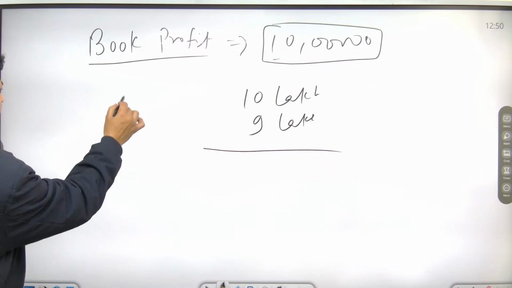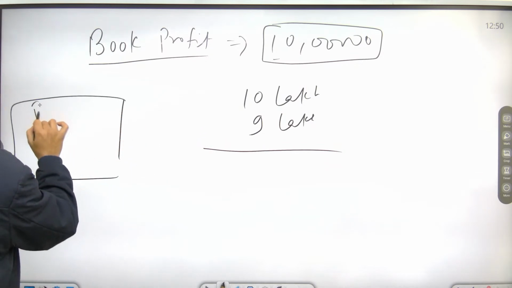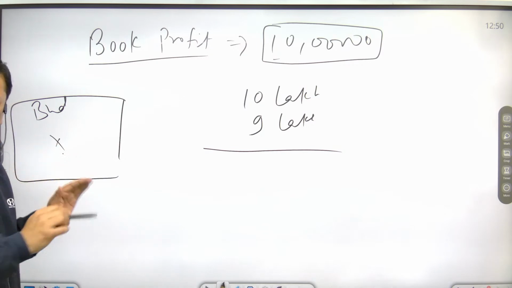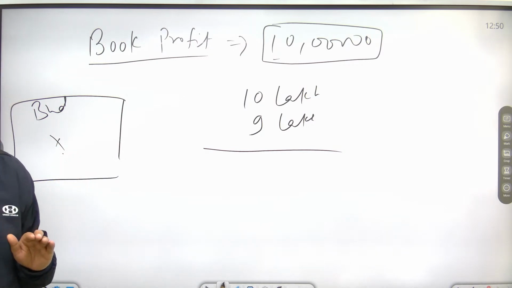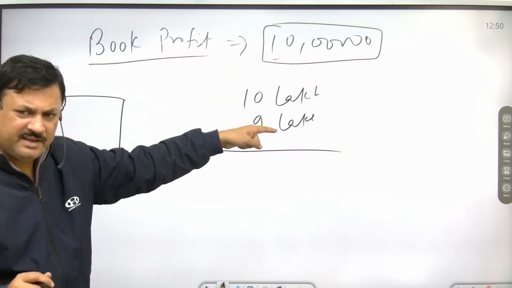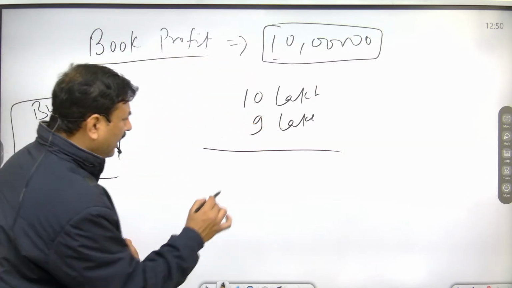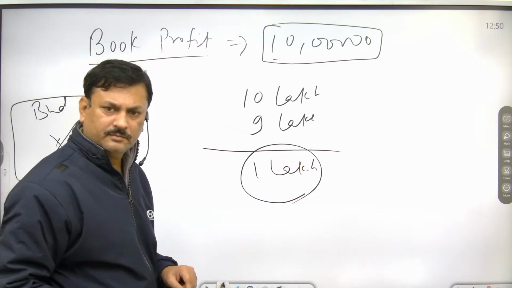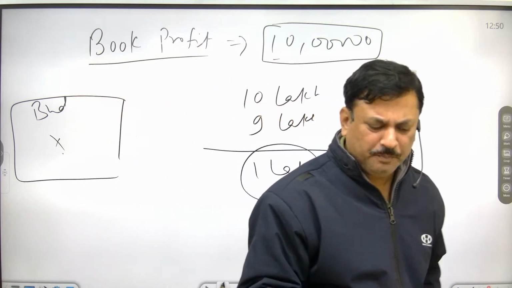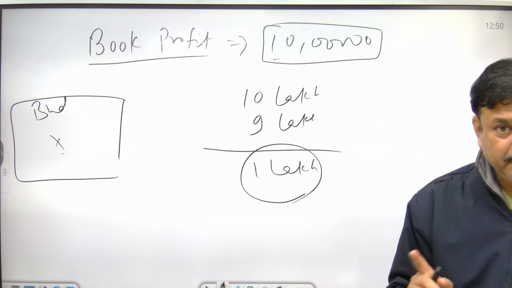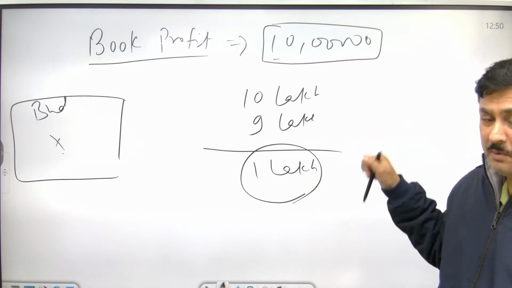The government has said, invest money in this area and there will be exemption from taxes. Now this company has invested 9 lakh rupees. So how much is left? 1 lakh. Now either the company has to pay minimum alternate tax. What is the actual book profit?